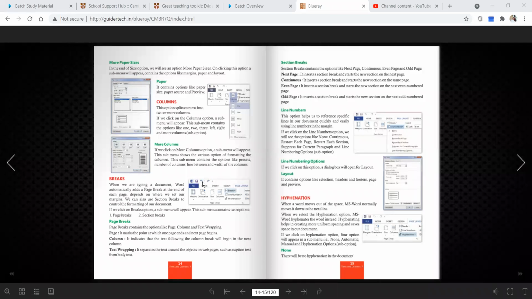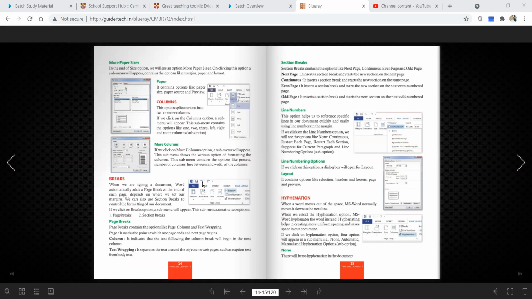So from the Layout tab, we can go to Break. Now, what is the purpose of break? The purpose of break means, suppose I have written 4 lines in one page, and after that I don't need that page anymore.